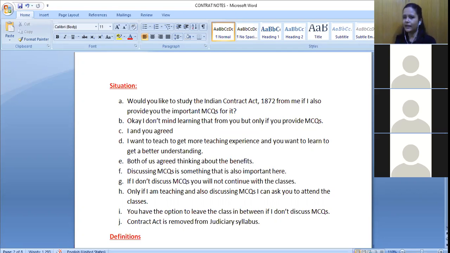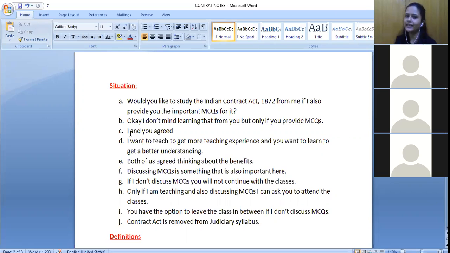Now, when I'm making an offer and you are accepting that particular offer, what does it become? It becomes a promise, right? Two of us have agreed to the particular thing. So section 2(b) is defining acceptance also, and it is defining promise also. So is this definition clear? Acceptance and promise? Yes, ma'am. Okay, so this is the second thing that we have. Thirdly, I and you agreed.